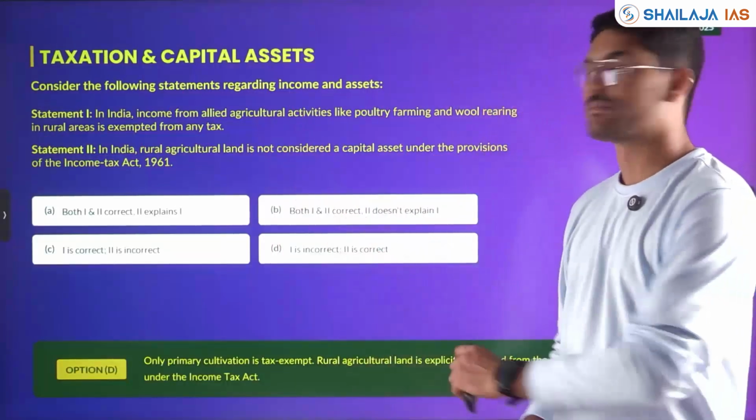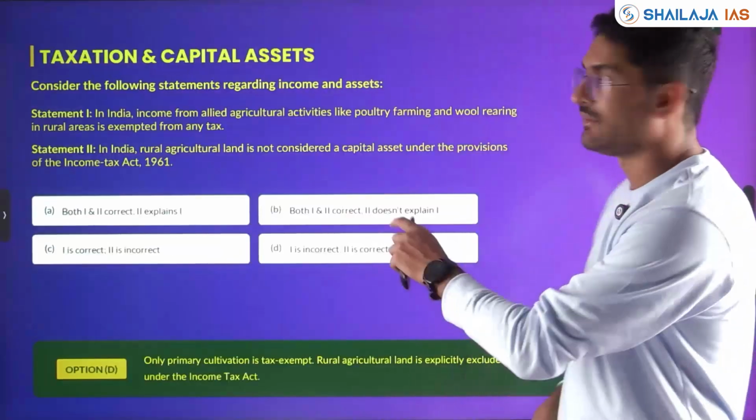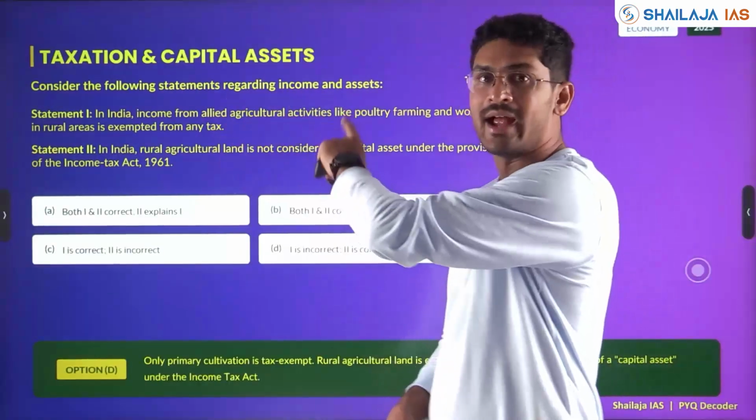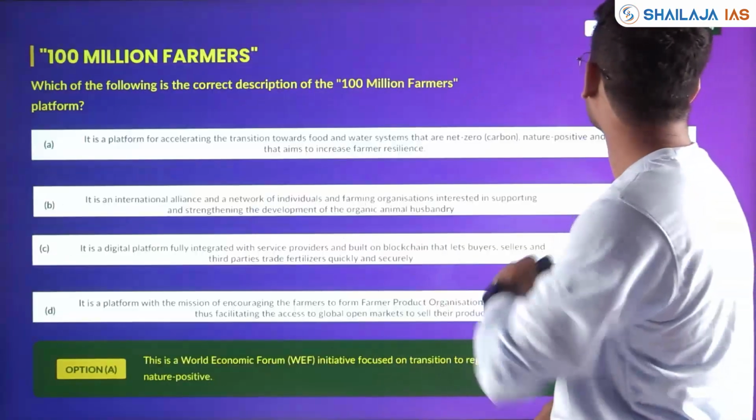Now you know statement 1 is incorrect and statement 2 is correct. Option D, asked in 2025. So this was taxation and capital asset with respect to agricultural land.